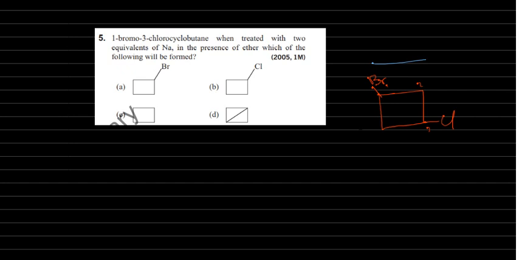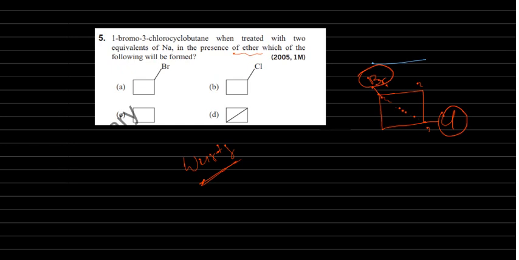When treated with 2 equivalents of sodium in the presence of ether, that means Wurtz reaction. What is the Wurtz reaction here? It combines 2 halogens in the presence of sodium. Just remove this Br and remove this chlorine, and just join them. So here a new bond is forming.